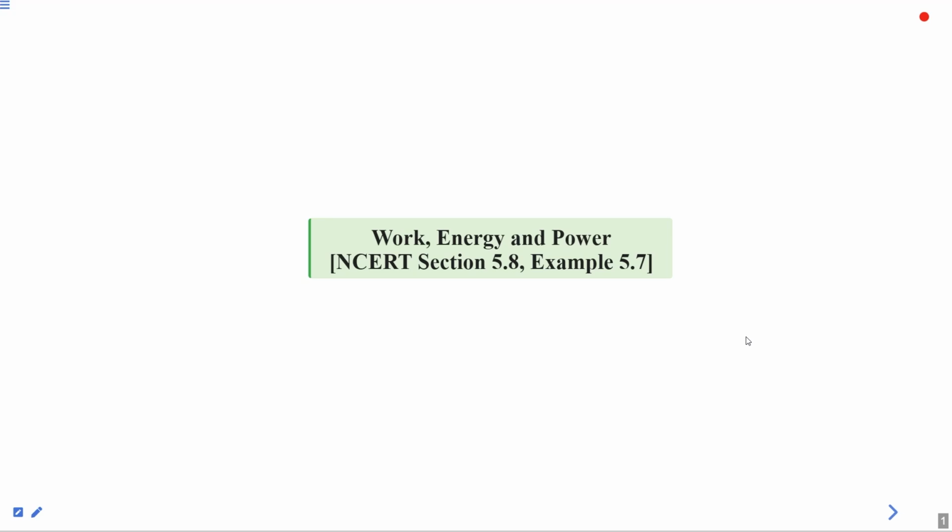Hello, students. In today's class, we are going to learn about work, energy, and power, NCERT section 5.8 and example 5.7.